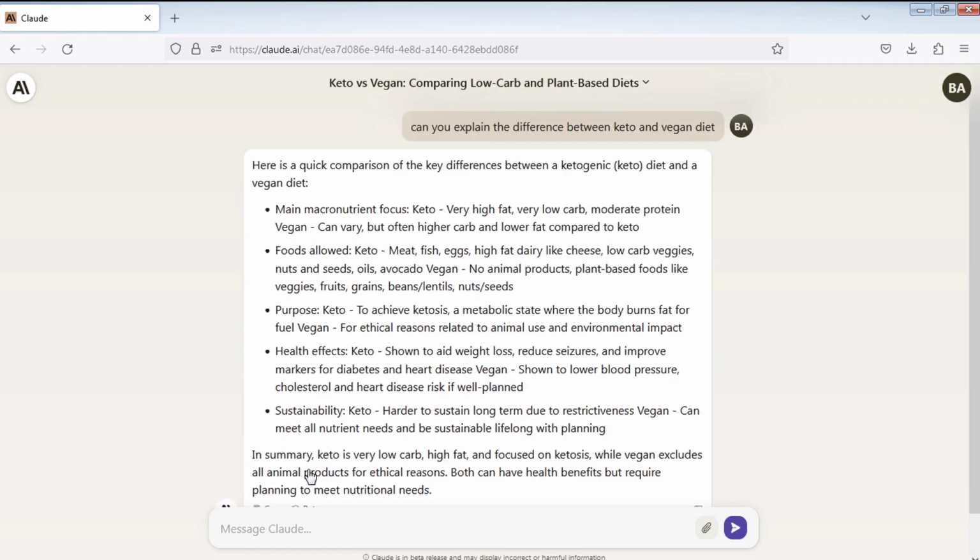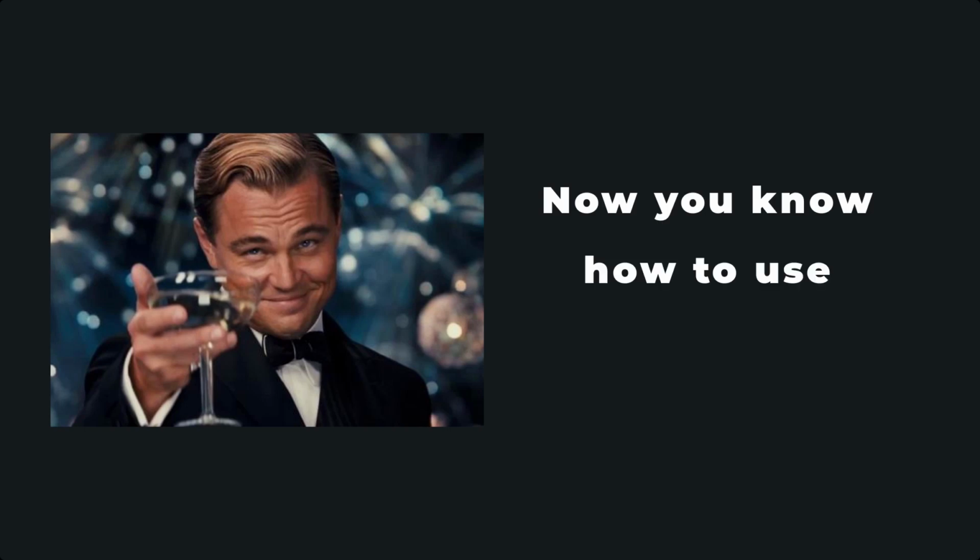Here is a quick comparison of the key differences between a ketogenic diet and a vegan diet. Main macronutrient focus: keto, very high fat, very low carb, moderate protein. Vegan can vary but often higher carb and lower fat compared to keto. Congratulations, now you know how to use Claude AI.